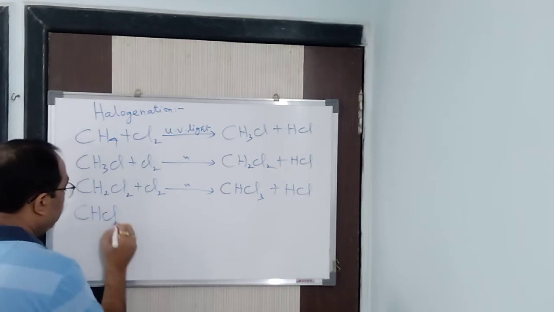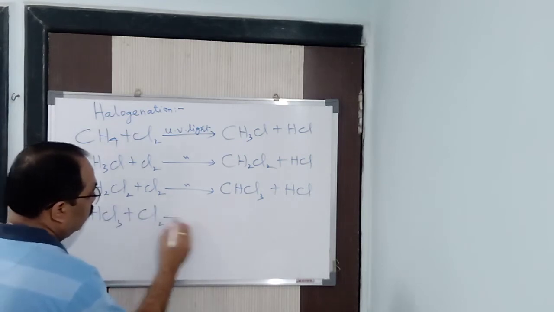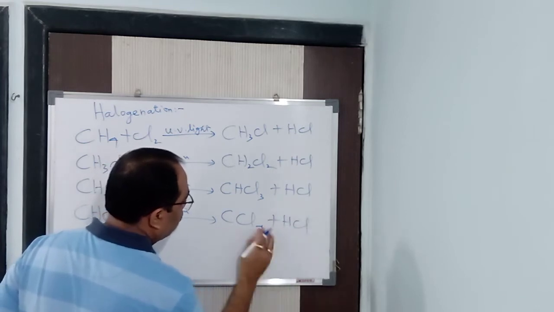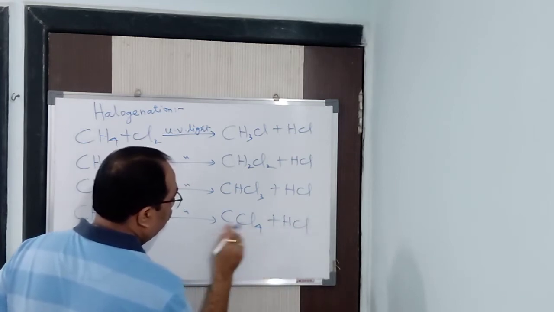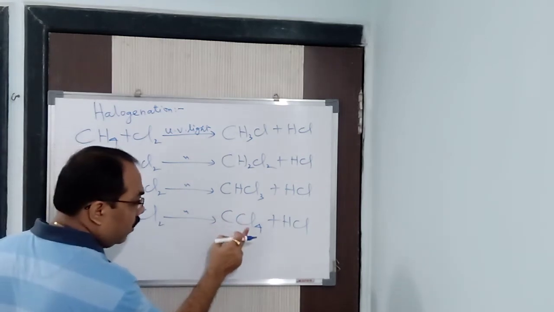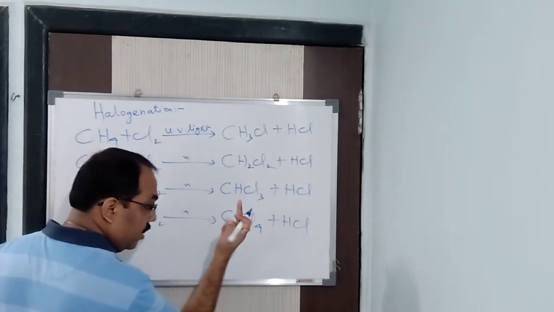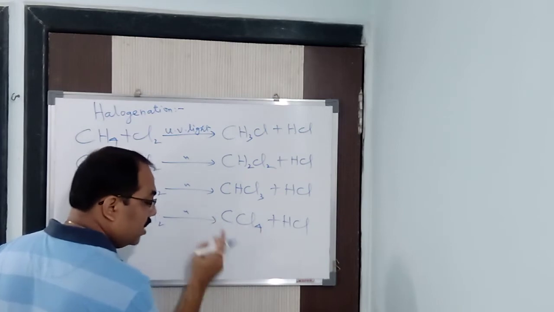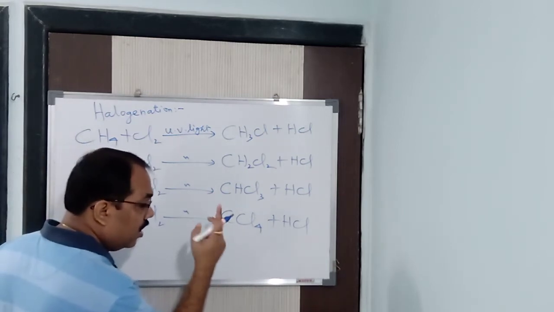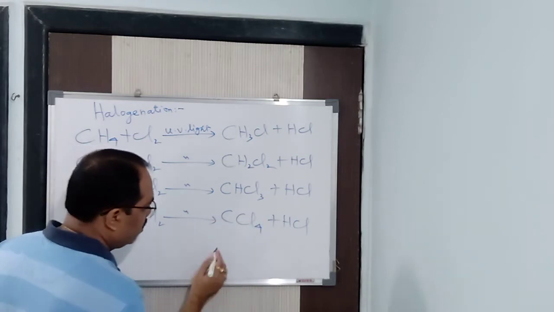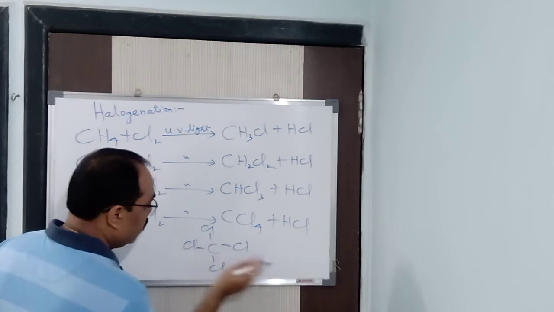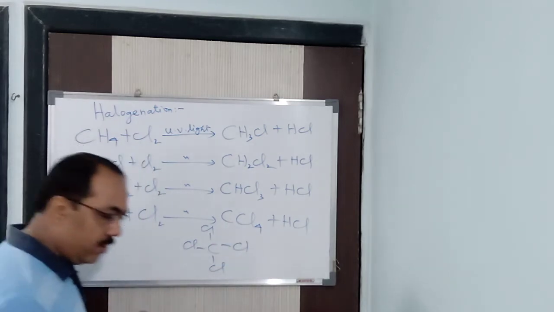Now next is CHCl3 plus Cl2. It gives CCl4 plus HCl. The common name is carbon tetrachloride, or we can say tetrachloromethane, one carbon. What is the structure of CCl4? This is the structure. All are single bonds, you know that. So this is tetrachloromethane. Try to understand this.